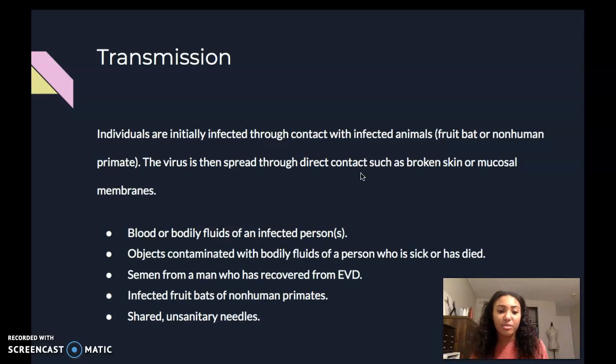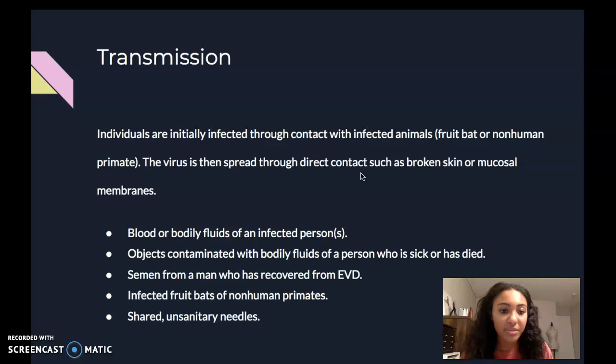Shared and unsanitary needles were actually a very big problem in Africa. They just were really underdeveloped and did not have the necessary equipment that they needed to treat everybody who had Ebola. And so oftentimes they were sharing needles, and that actually led to a massive increase in infection.